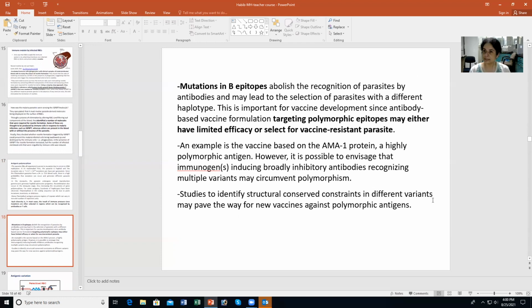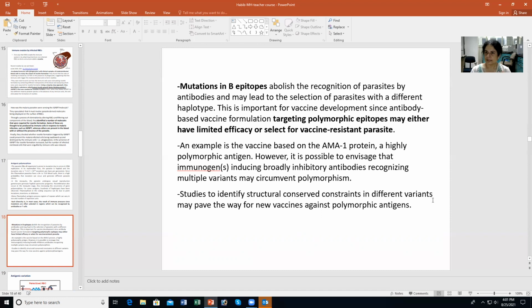The mutations in B cell epitopes abolish the recognition of parasites by antibodies, and this may lead to selection of parasites with a different haplotype, as I just described. But this is very important for vaccine development, since antibody-based vaccine formulations that target polymorphic epitopes, which have variations, can have limited efficacy, or they can also select for vaccine-resistant parasites. So this is an important issue to be understood.